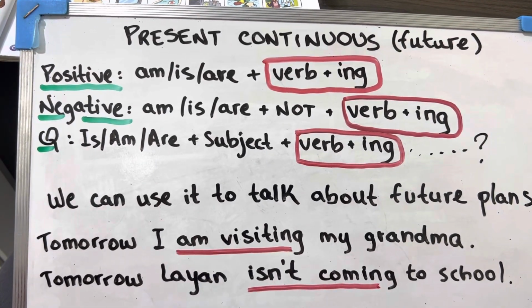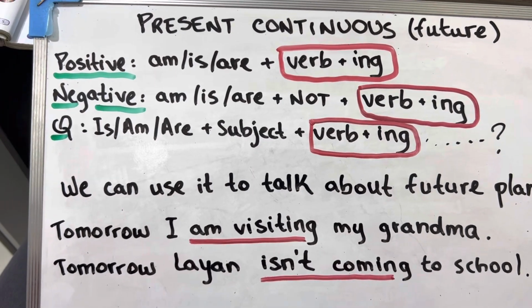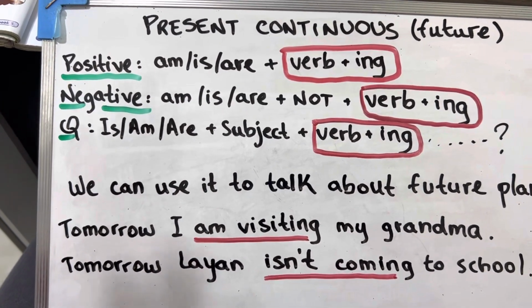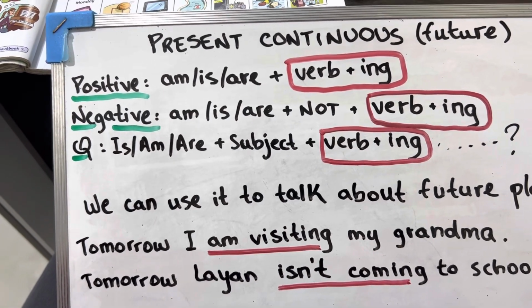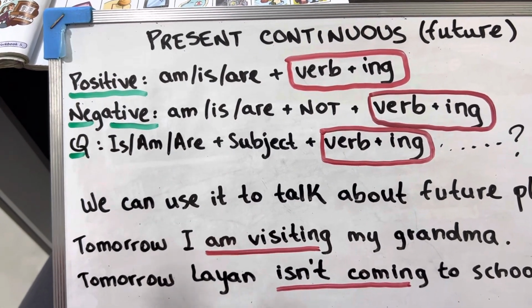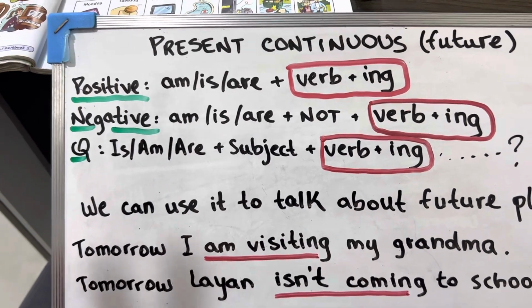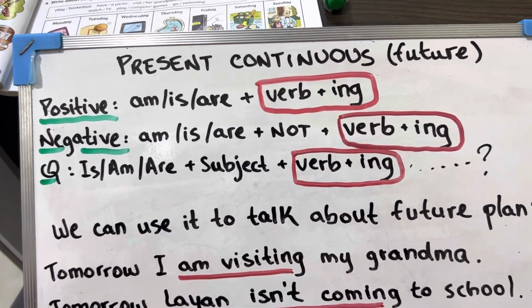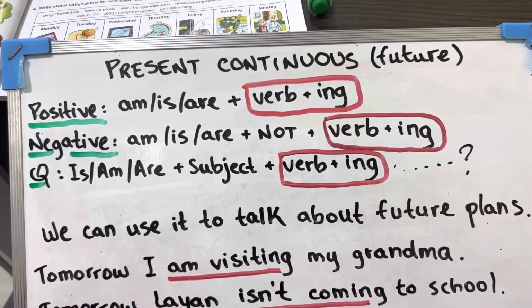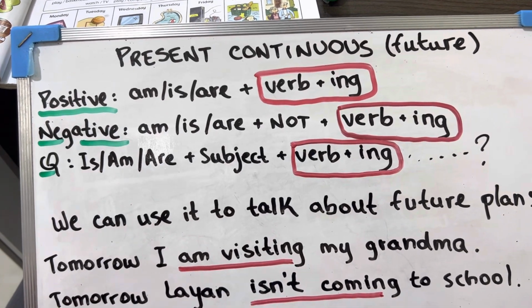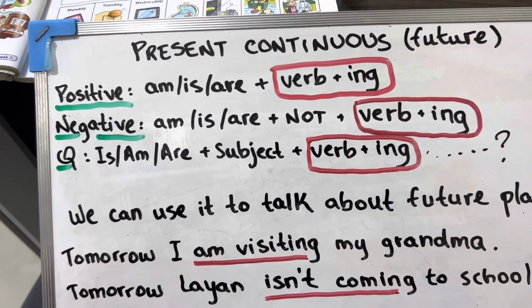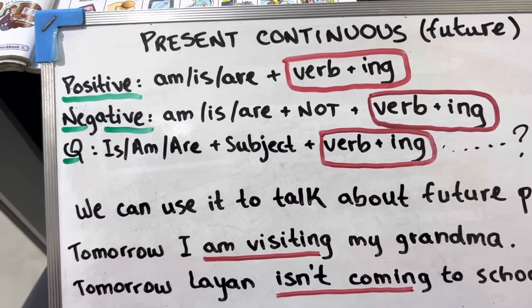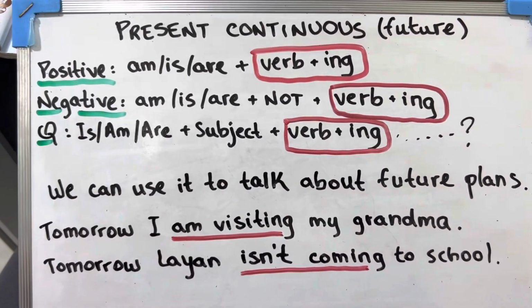For example, next week I am going to China, right? So I am making a plan. I'm saying something that I want to do, and I'm talking about the future. But I can use the present continuous also. Just because the name is present, that doesn't mean I can only use it to talk about the present. I can use it to talk about the mustaqbal, the future also.